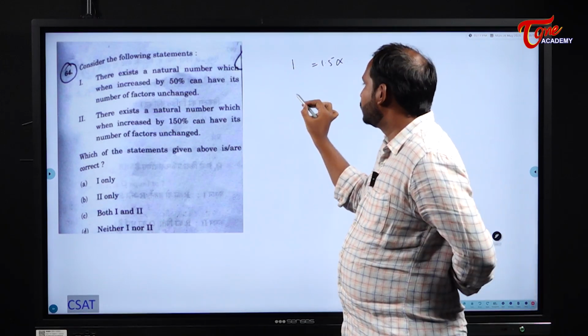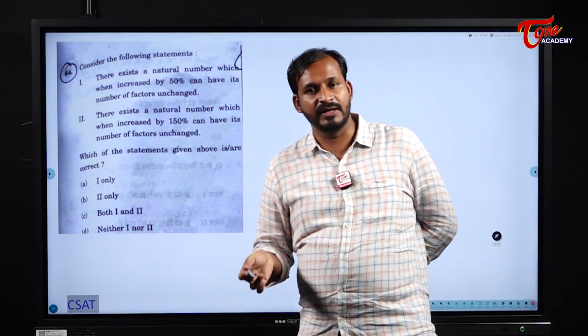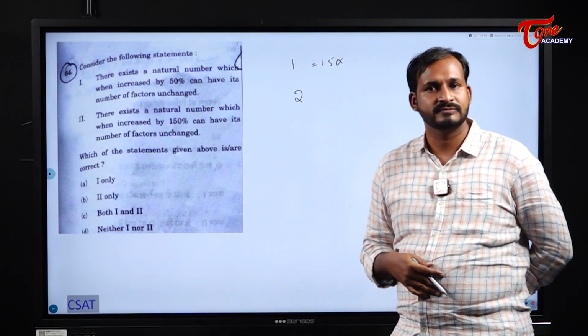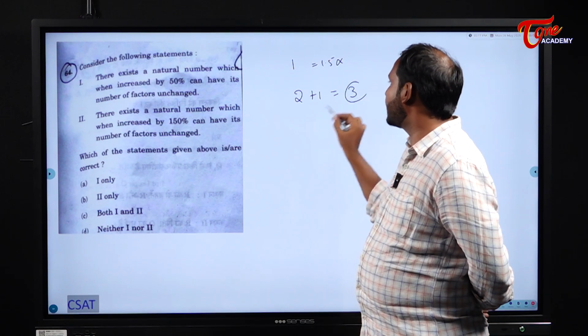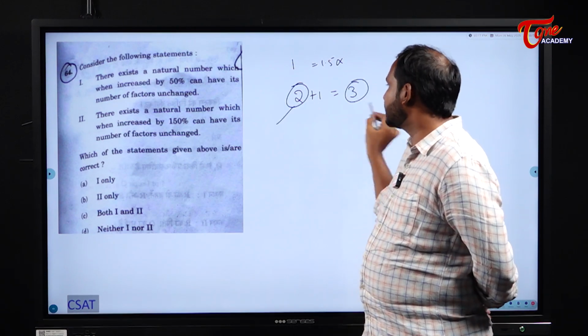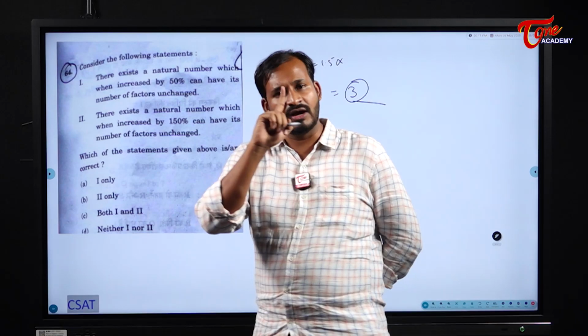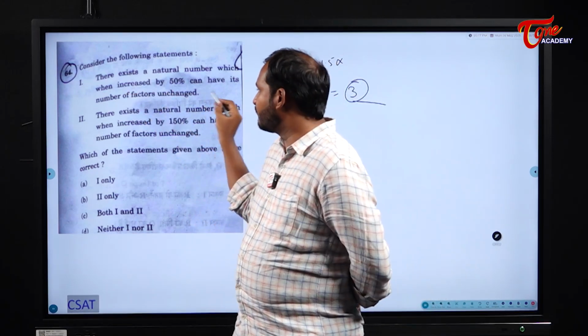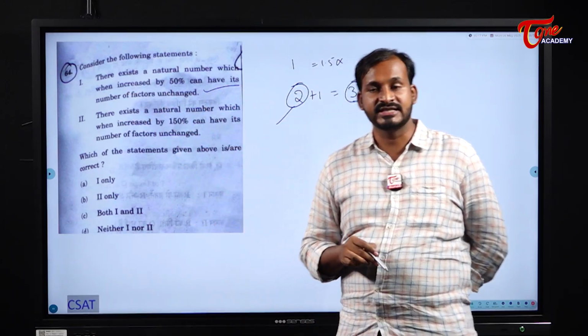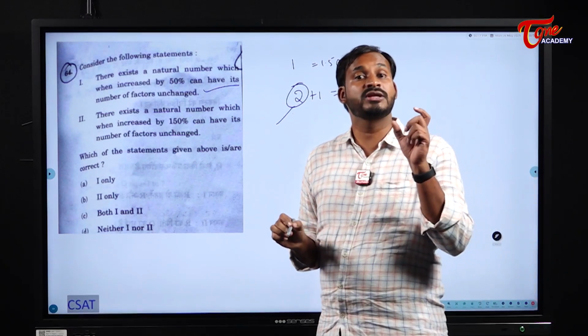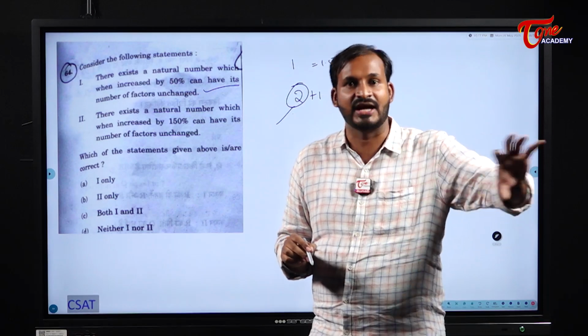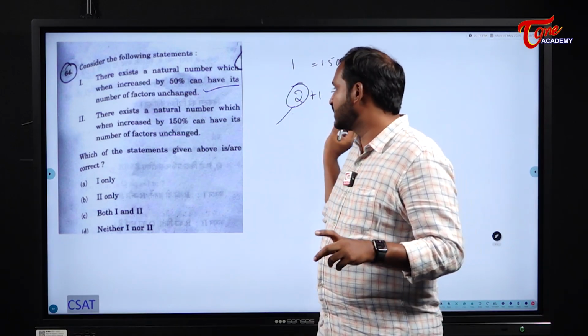Next 2. When I increase 2 by 50%, what does it become, students? 1, right? So 2 plus 1 what does it become? 3. 3 is also a prime number, 2 is also. Here I have 2 factors and here too. So unchanged, right? If one case is satisfied, that is true. So the first one is true. Number of factors unchanged means here there are 2 factors, here there are 2 factors. They are speaking about the number of factors, not the direct factors.